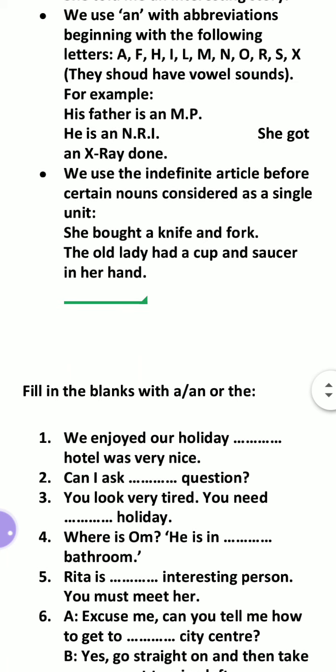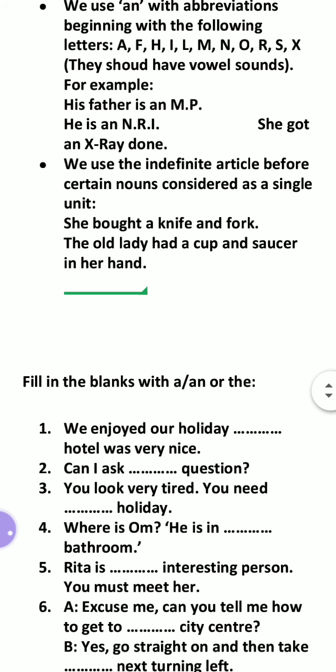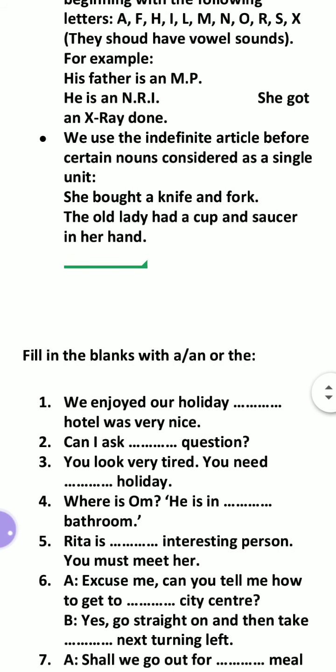We use the indefinite article before certain nouns considered as a single unit, like she bought a knife and fork. The old lady had a cup and a saucer in her hand. So these are the uses, okay. We will see where these are not used.